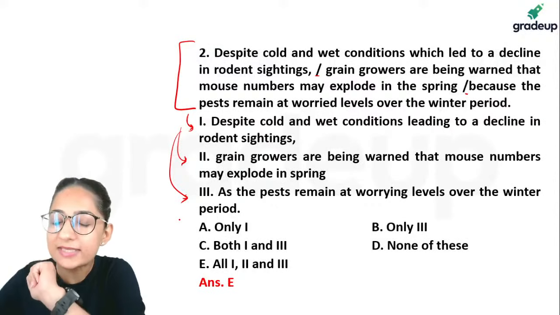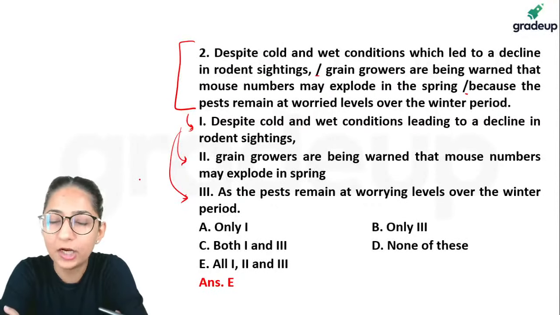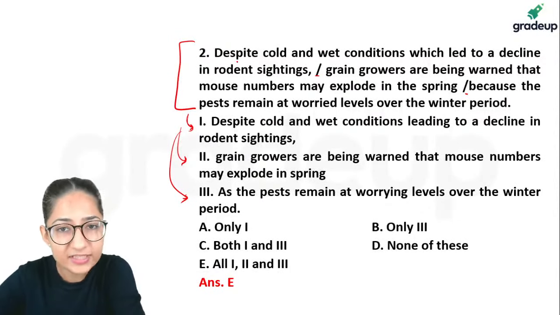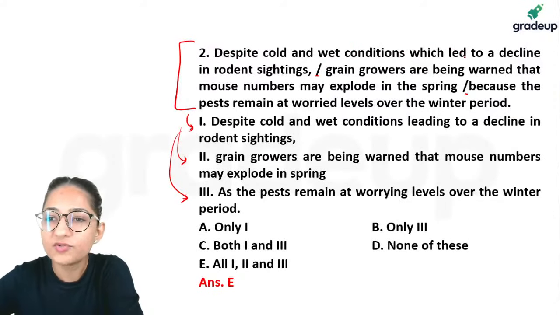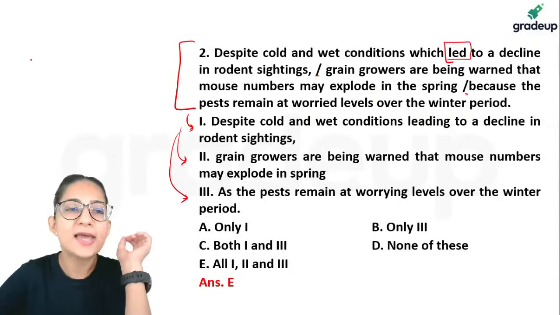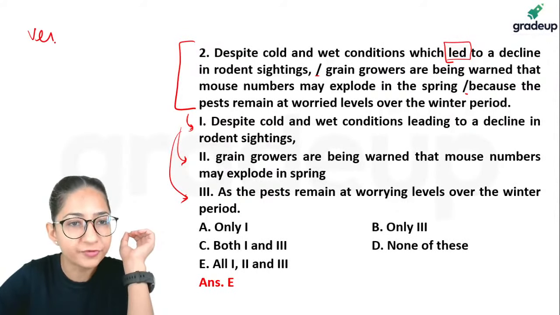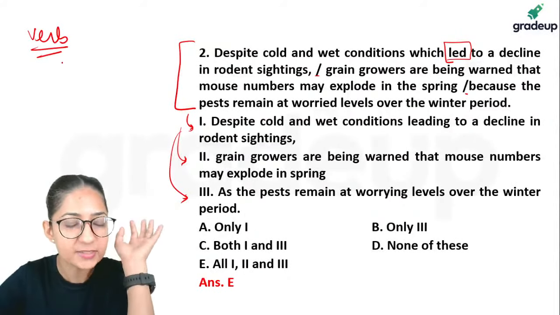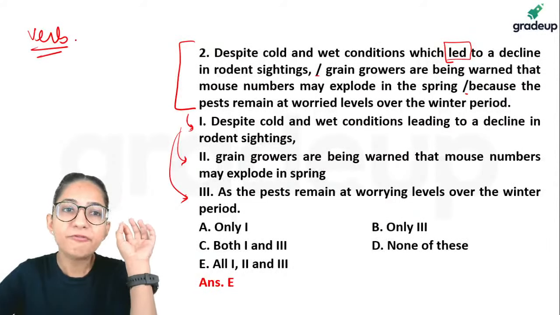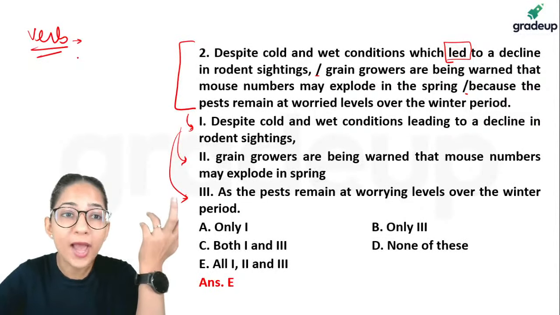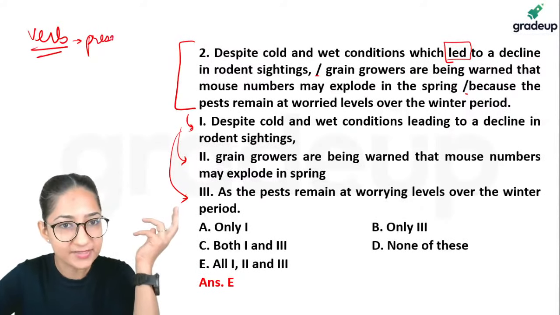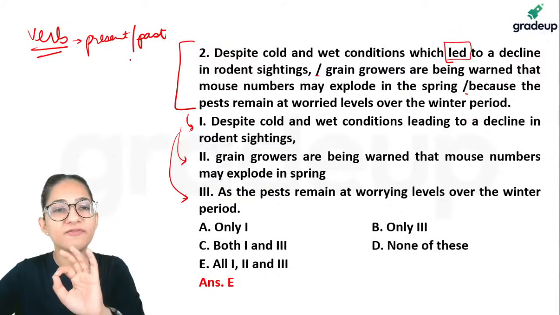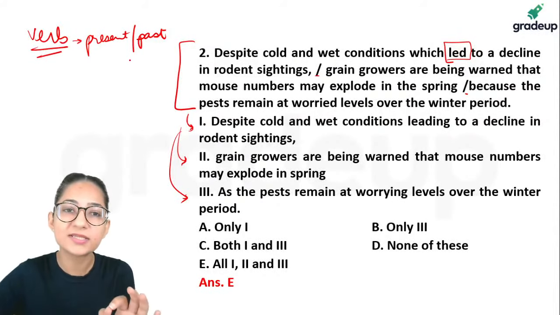Now guys, pay attention. It seems that the question type is not clear to a lot of you. I will elaborate it bit by bit. Despite cold and wet conditions, which led to... the moment you come across a verb, you know now that in a sentence a verb is bound to be there, otherwise you can't have a sentence. The moment you come to a verb, the first step is to notice which tense you have. In most cases, it's going to be either present or past. Let's make it a habit to detect whether it is past or present.